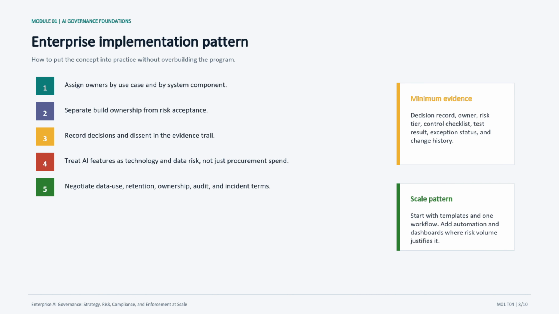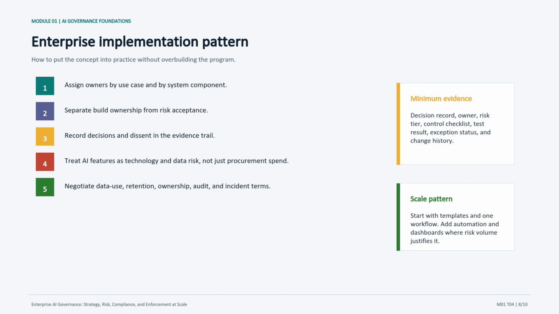This slide is the move from design to execution. I would present these steps as a practical starting pattern for teams that need to make governance roles, board, execs, legal, risk, security, data, ML, product, and procurement real without waiting for a perfect enterprise program. The implementation actions here include assign owners by use case and by system component, separate build ownership from risk acceptance, and record decisions and dissent in the evidence trail.